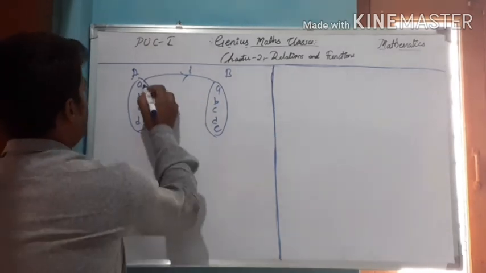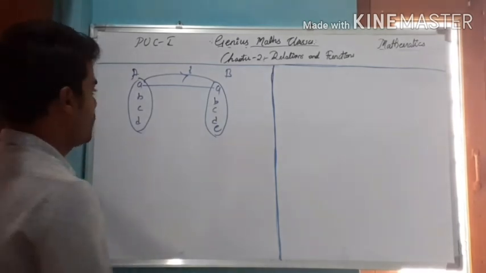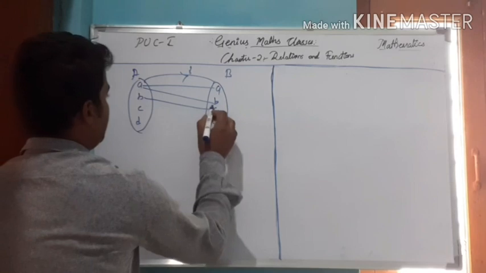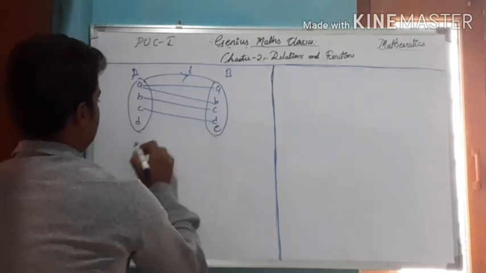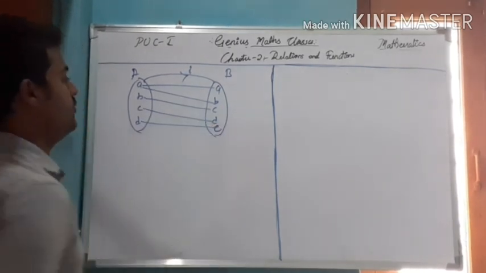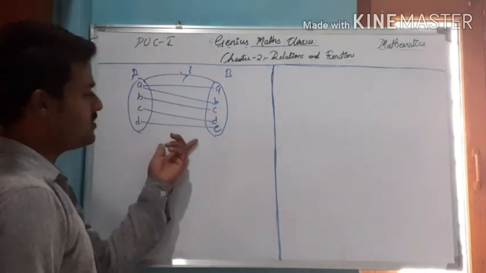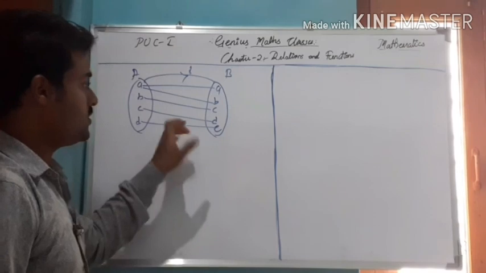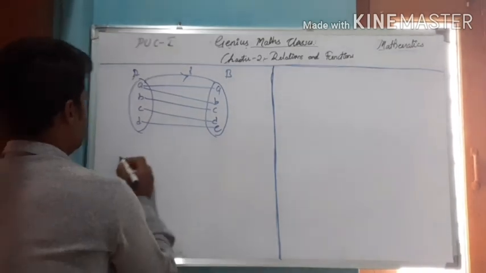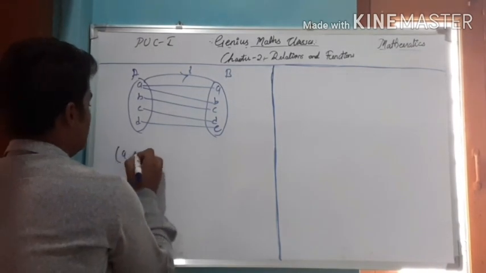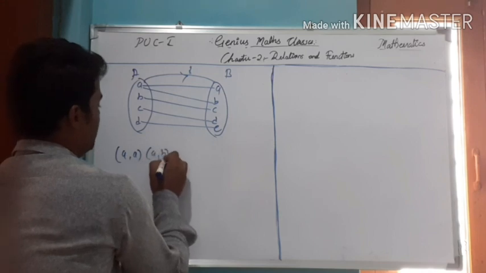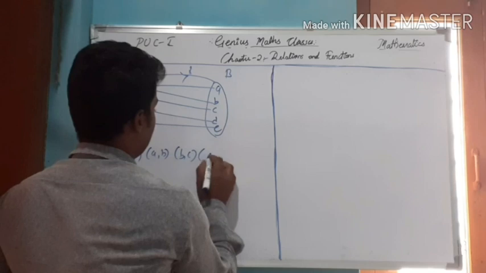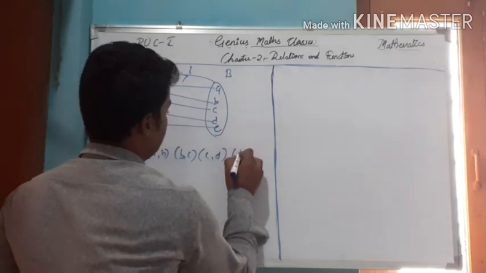So a is mapped to a, a is mapped to b, b is mapped to c, c is mapped to d, and d is mapped to e. Is this relation a function? Just write the ordered pairs: (a, a), (a, b), (b, c), (c, d), and (d, e).